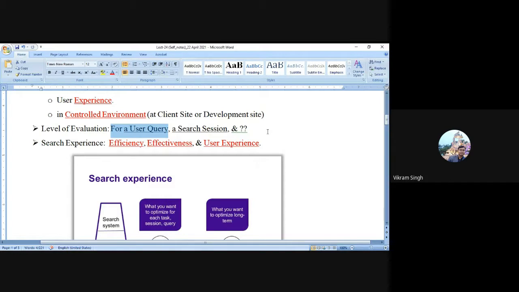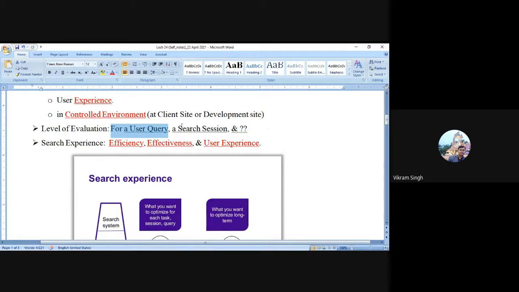Yes, we can also have multiple queries of the same user, or a different set of queries from a set of users. So it should be very clear that I am going to evaluate my system's performance on a specific query, or a set of queries, or related queries, because input is something which will affect the entire performance, right?